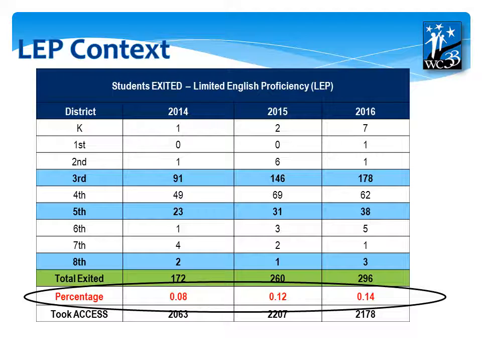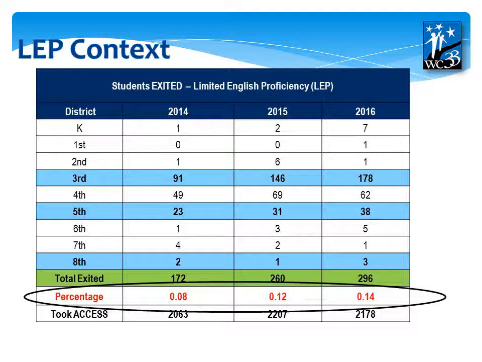To give it some more context, the following table illustrates those students who exited from the category of limited English proficiency, which is a state-defined label for our students. You can see that over the last 3 years, the percentage of students who we've exited from this label went from 8% to 14%. We have also chosen to highlight the 3 grade levels that are seen as hinges or linchpins for successful dual language programming.